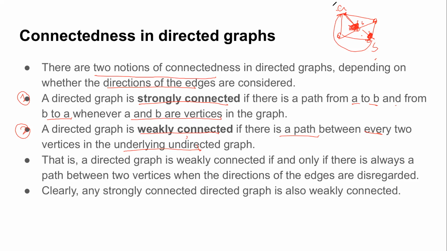So you can see where it can be practically useful. Can anyone suggest where it could be practically useful? We have a graph where there are directed edges, but when we look at the weakly connected notion, we just try to see whether there exists a path. Where could it be useful? Yes, class, where could it be useful?